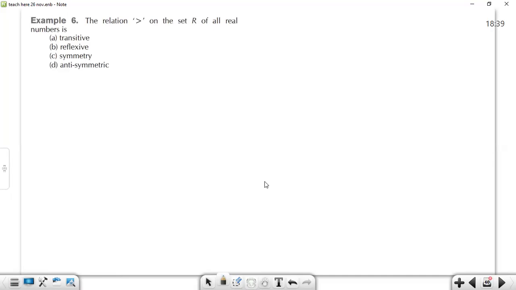So let's discuss this relation: x less than y on the set of all real numbers. Take it as the set of all real numbers.